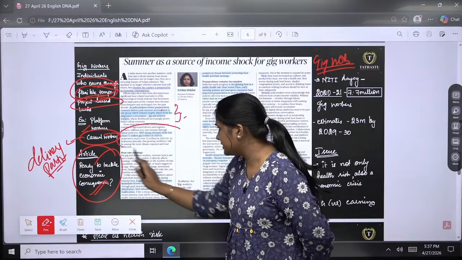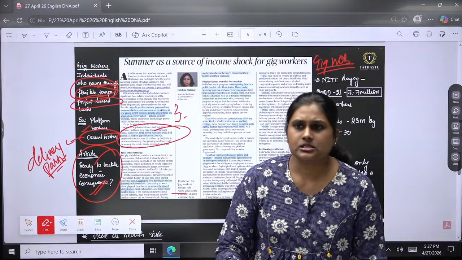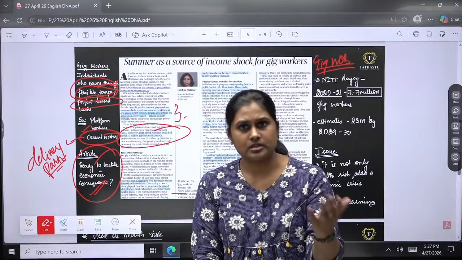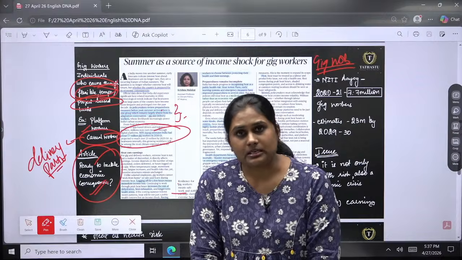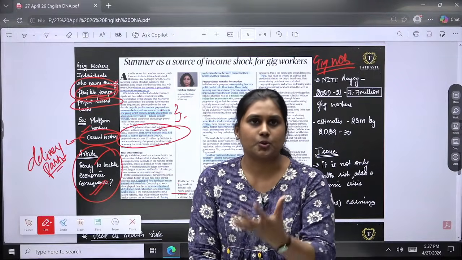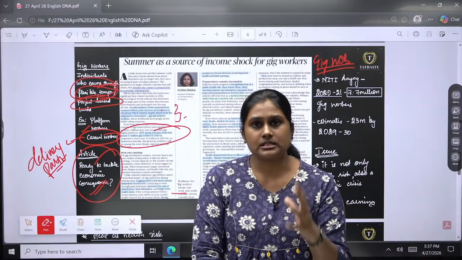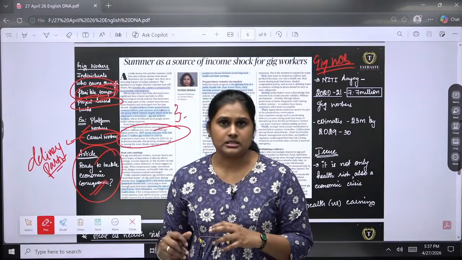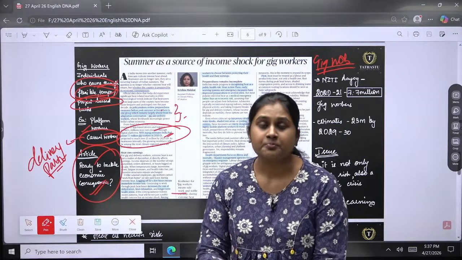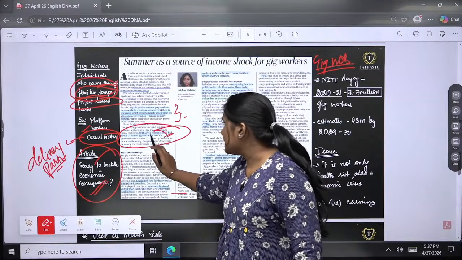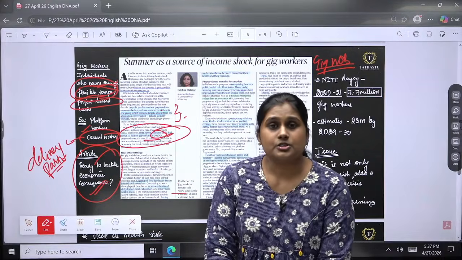Before that, the data point here is telling about 2020 to 21, where we had different economic conditions after COVID, right? That time, delivery partners like Swiggy, Zomato, these digital platforms arose, and the urban cities majorly depend upon these kinds of delivery partners right now. If you see the data, Niti Aayog has given the data of 7.7 million gig workers working in 2020 to 21, and it is expected to grow to 23 million by 2029 to 30.